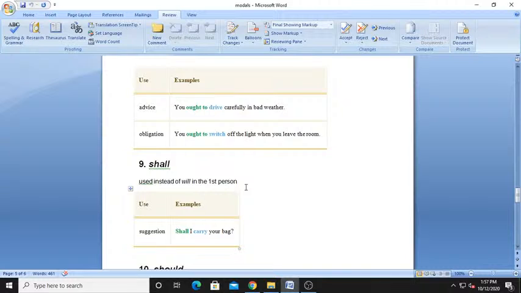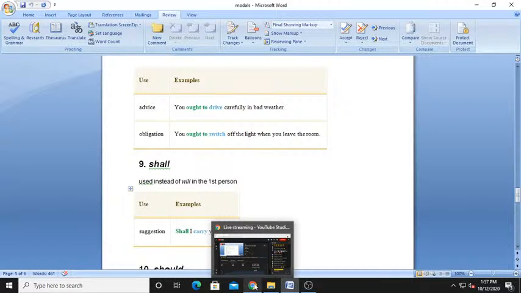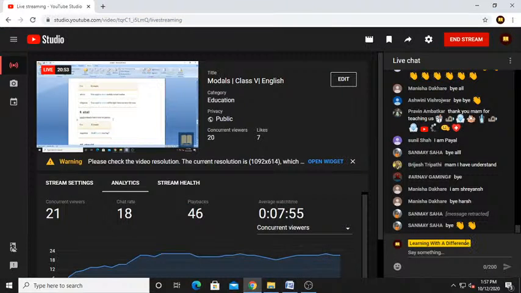Will is also correct. I am not saying will is not correct, but basically we use shall. So in that case you can use shall. And next, shall is used to give a suggestion. Shall I carry your bag? This is a suggestion, meaning you want to help somebody. So you are giving an offer. Understand? Yes or no? Remember these things, brother. Okay?